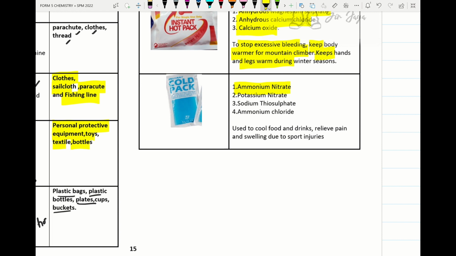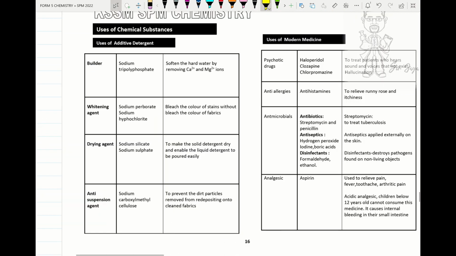Cold pack is ammonium nitrate, potassium nitrate, sodium thiosulfate, ammonium chloride substance. It is used to cool food, drinks, and relieve pain and swelling due to sport injuries. Alright, so we move on to additive detergent. The additive detergent comes together with detergent to enhance the cleaning action of detergent.